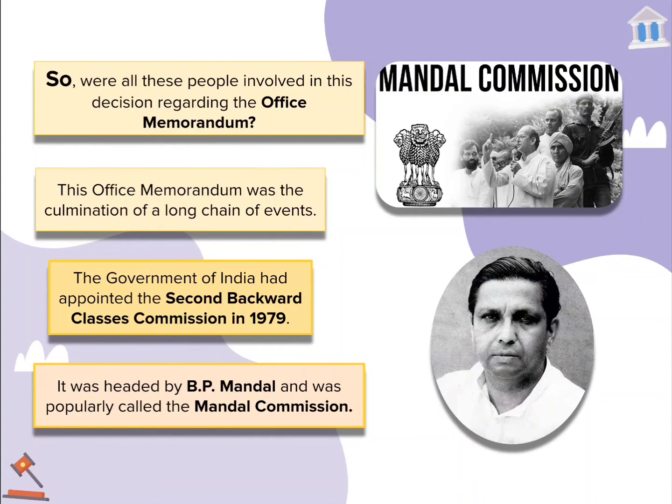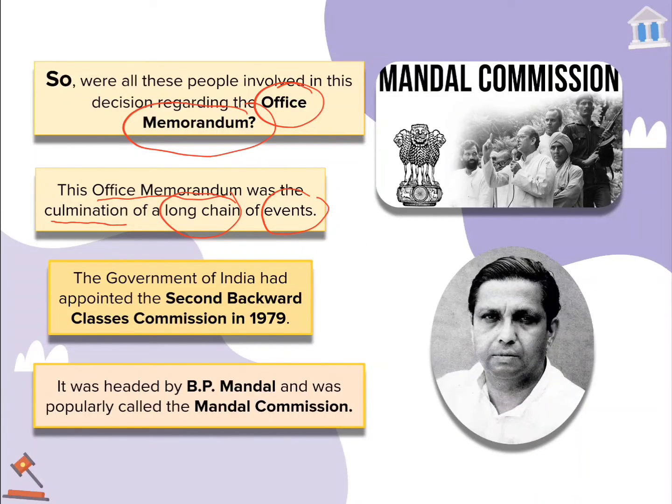So continuing with the given example of a CBSE order, were all these people involved in this decision regarding the office memorandum? Means whether only the President or Prime Minister were involved in this decision, or there is some other person, or there is some other thing behind the scenes. So this office memorandum was the culmination of a long chain of events. What do we mean by that?